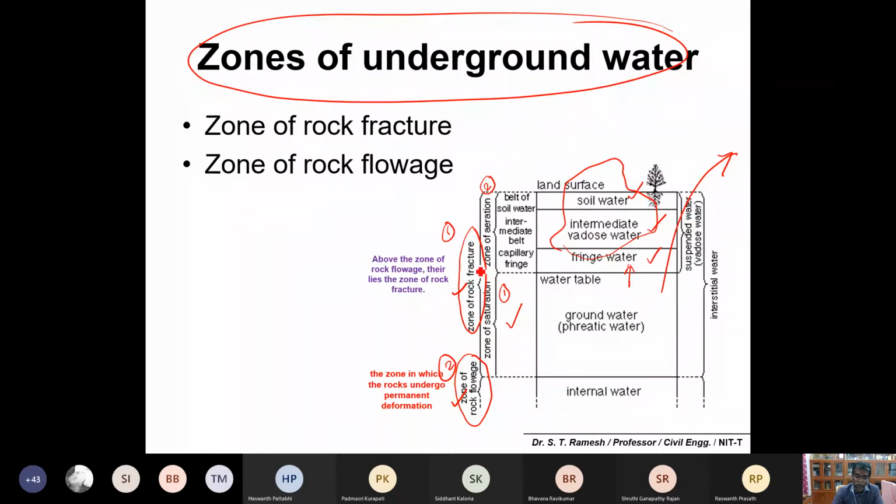Zone of rock fracture and zone of rock flowage, and rock fracture again into zone of saturation and zone of aeration. The zone of saturation you are already familiar with: that is below the water table, completely saturated. I can simply call it groundwater. And above the water table is the unsaturated zone, or zone of aeration. Zone of aeration is again divided into three different clusters. One is fringe water, that is capillary water. The intermediate zone you can call Vadose water. And the top zone is soil water.